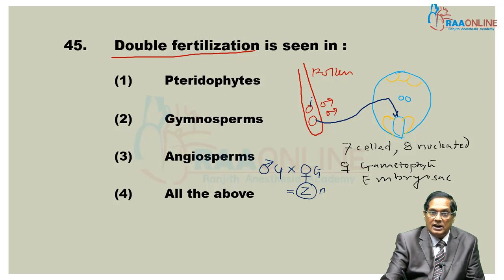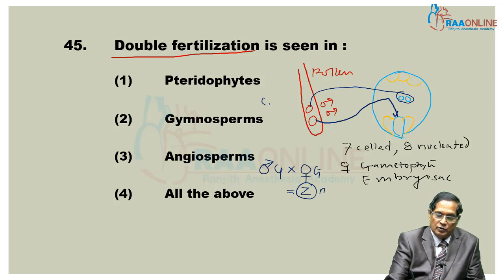Whereas the second male gamete fuses with the two polar nuclei. These two polar nuclei first fuse together to form the secondary nucleus. Then one of the male gametes fuses with them. So a total of 3 structures are fused, known as triple fusion.